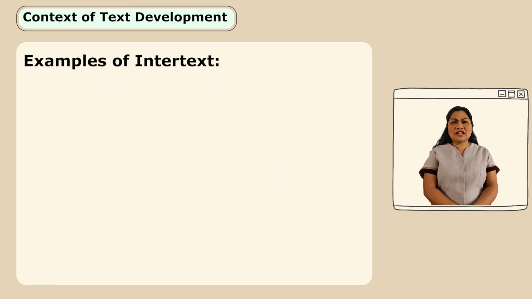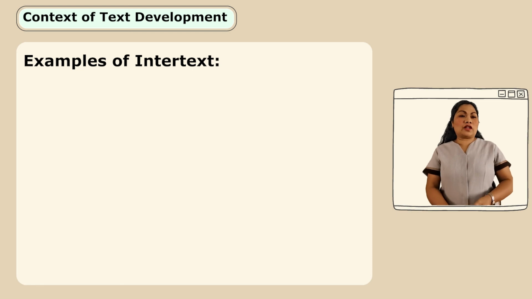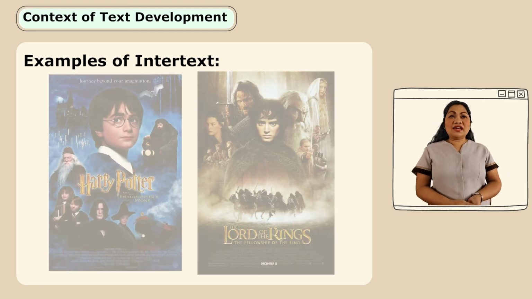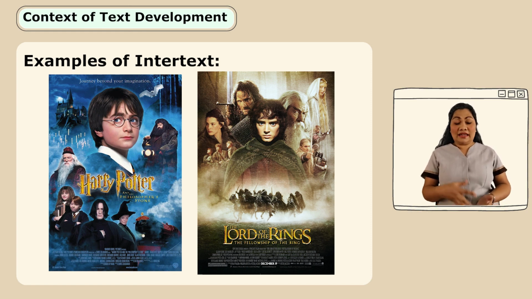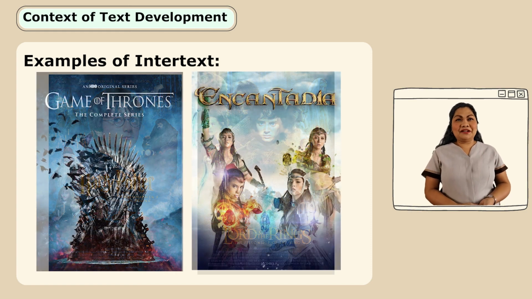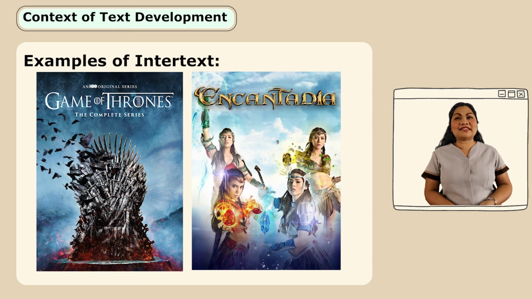Okay, we have samples here for intertextuality. We have J.K. Rowling's Harry Potter series and J.R.R. Tolkien's Lord of the Rings trilogy. Diba? They are almost the same. The other one, George R.R. Martin's Game of Thrones and GMA's Encantadia.